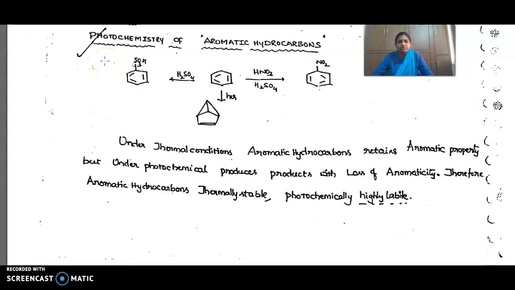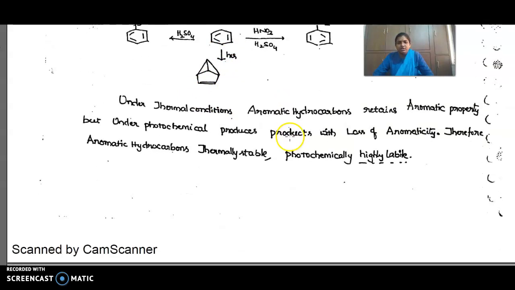Welcome to the course. Next topic, photochemistry of aromatic hydrocarbons. Benzene in the presence of sulfuric acid undergoes sulfonation. Nitration occurs. It means that in the presence of heat, substitution occurs. In the presence of light, the benzene undergoes isomerization to give different products.